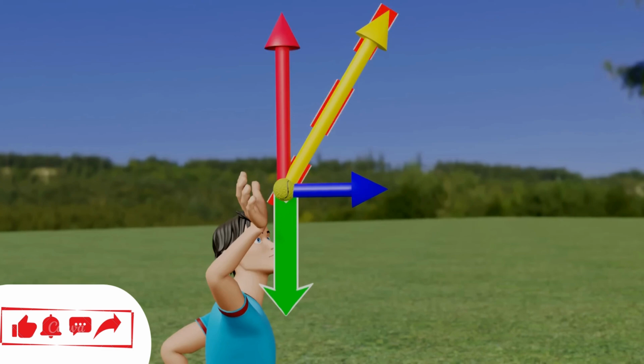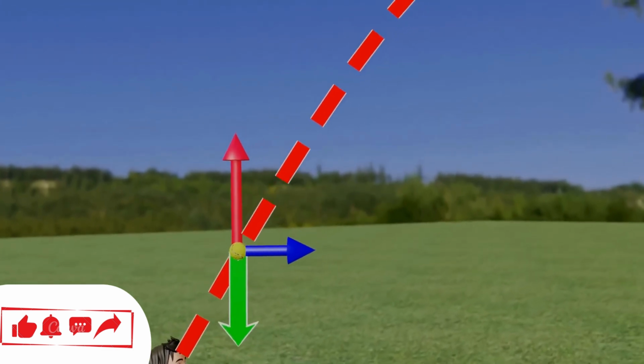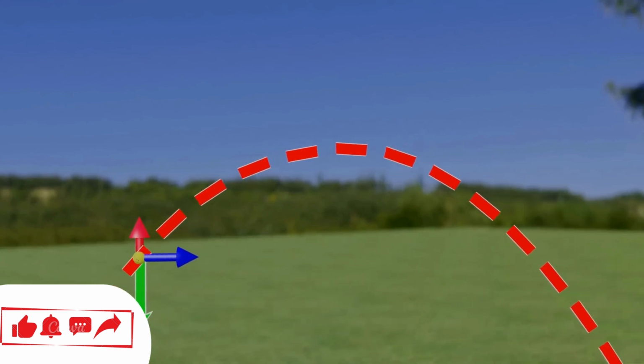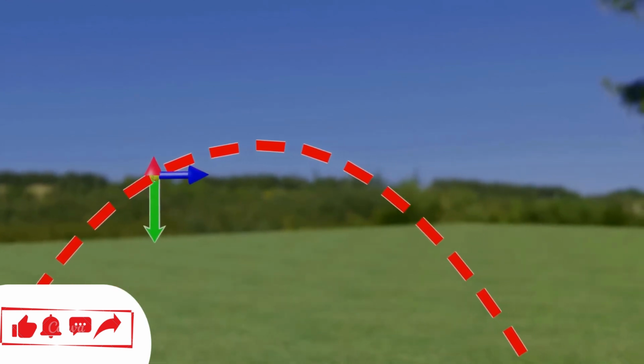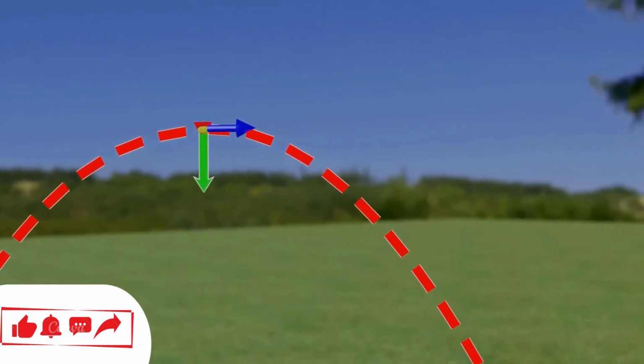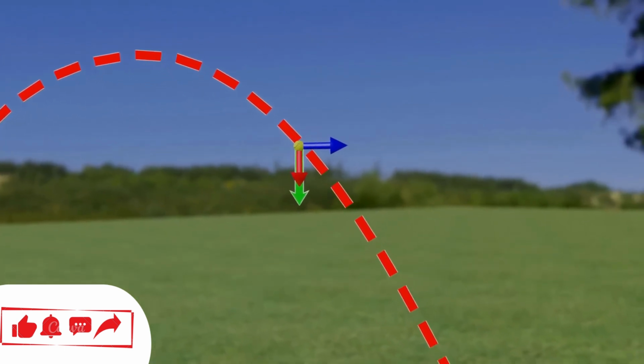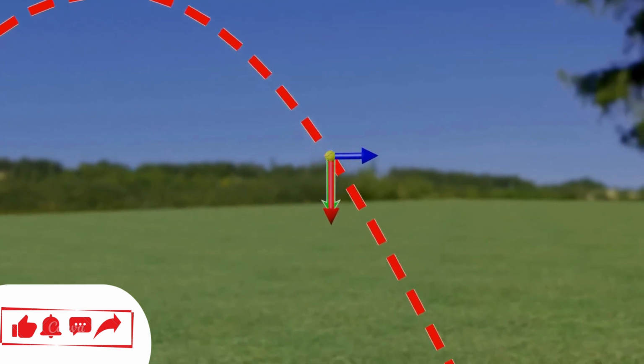When a force acts on a moving object vertically, the horizontal component of velocity never changes. Only the vertical component of the object's velocity will change due to the vertical force. Therefore, the initial horizontal component of velocity you have given will also not change throughout the motion of the object.